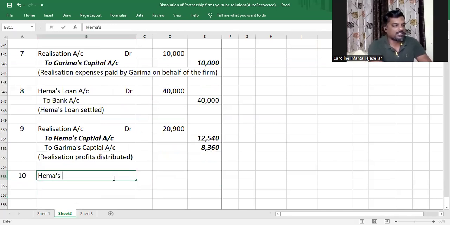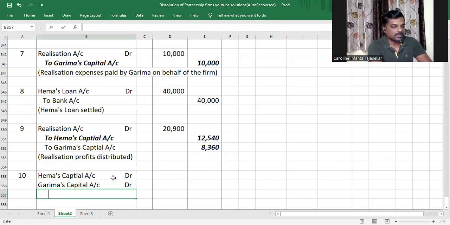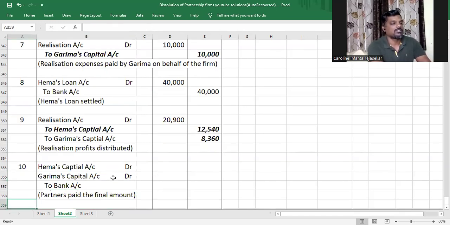So Hema's capital account debit, Garima's capital account debit to bank account, as they're paying the amount, partners paid the final amount.